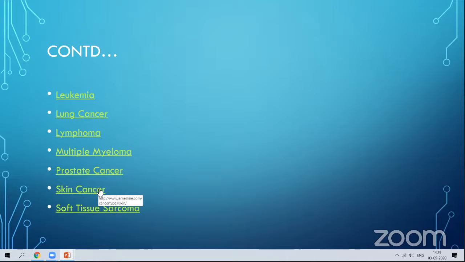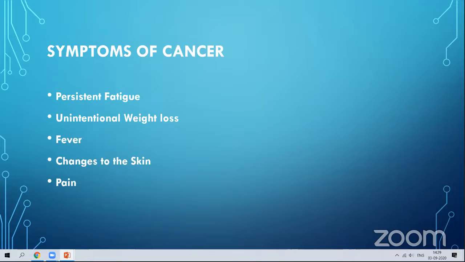Then skin cancer, because of overexposure to the heat or radiation from industries, or radiation directly from the sunlight itself. For some persons, sunlight is allergic and it will cause skin cancer. Then soft tissue sarcoma. All these are the common names of cancers.